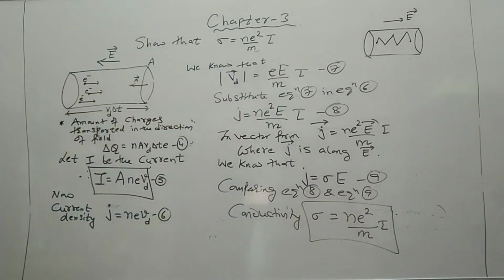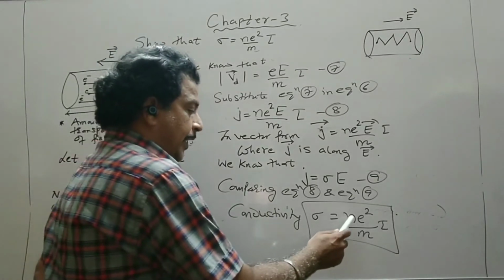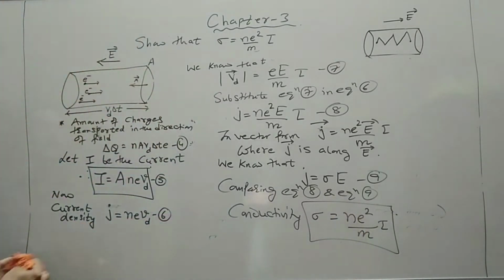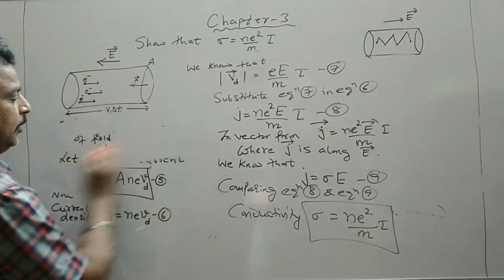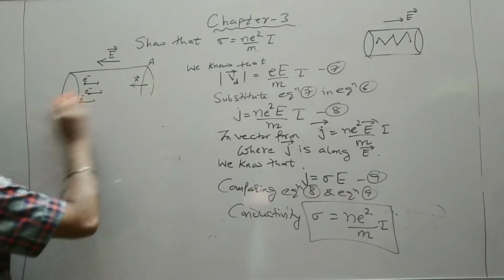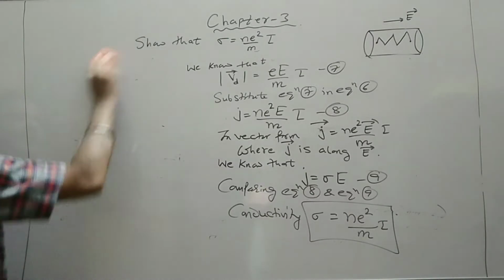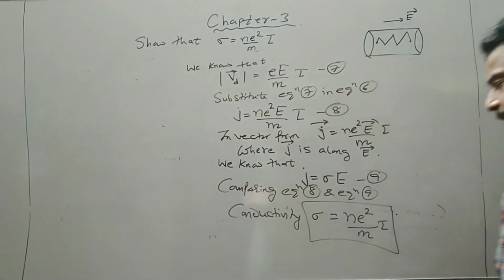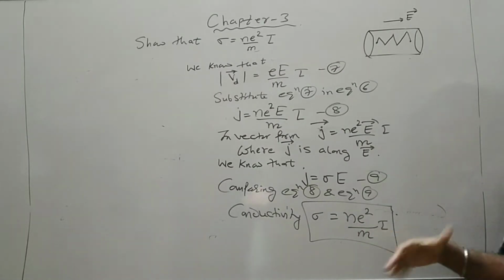So this is the relation of a conductivity, and clearly n, e, m are assumed to be constant, or this is also a origin of a resistivity. This gives the origin of the resistivity. I can write the resistivity as the reciprocal of a conductivity. So generally, this n, e and m are assumed to be constant for a metal or for a conductor.